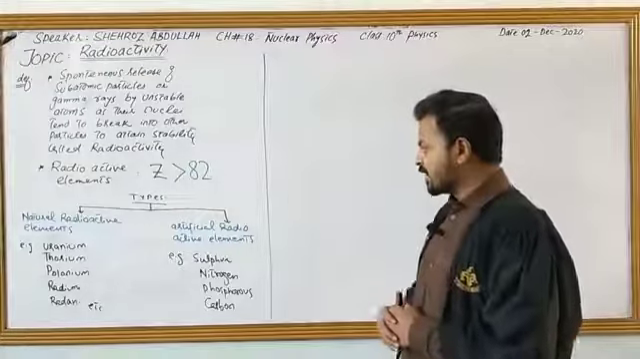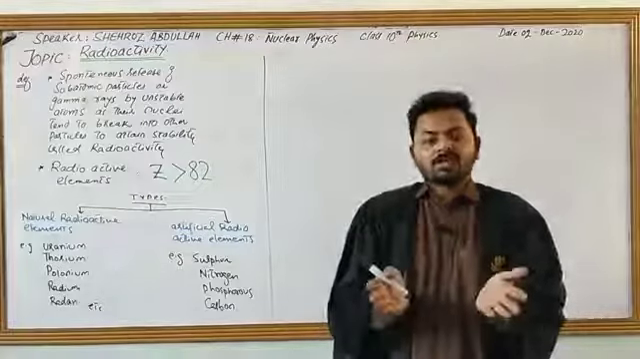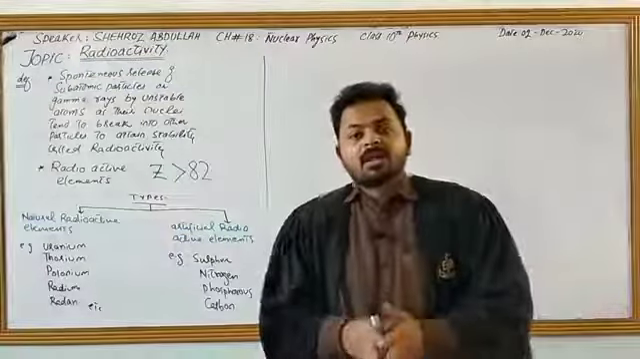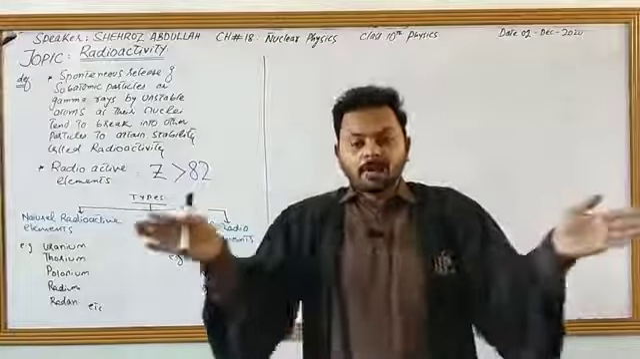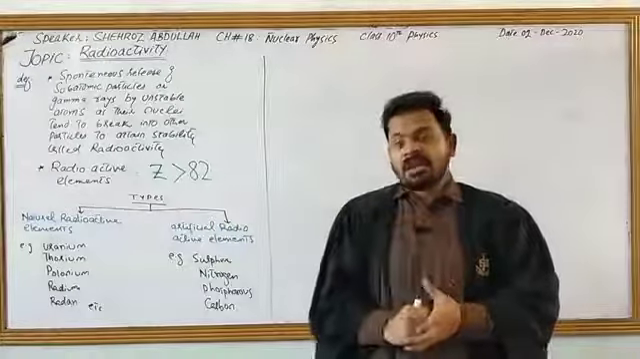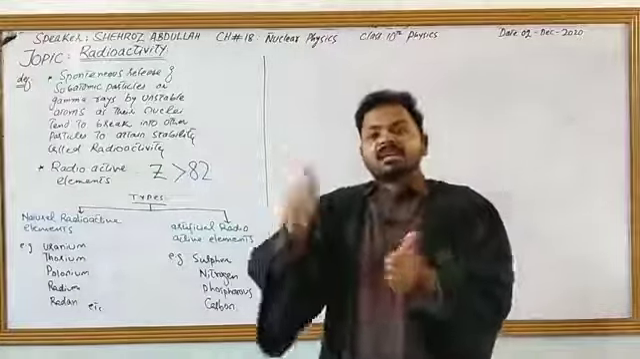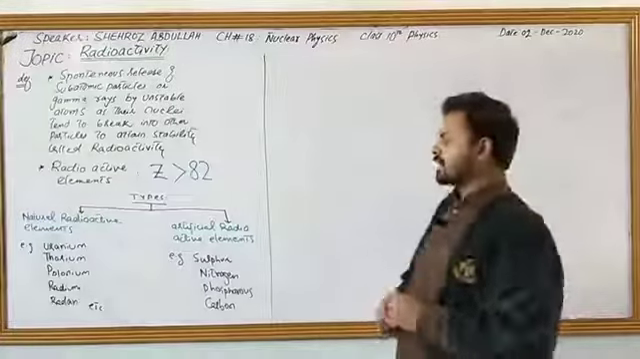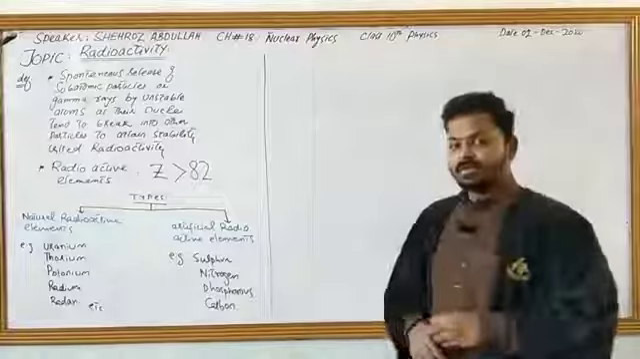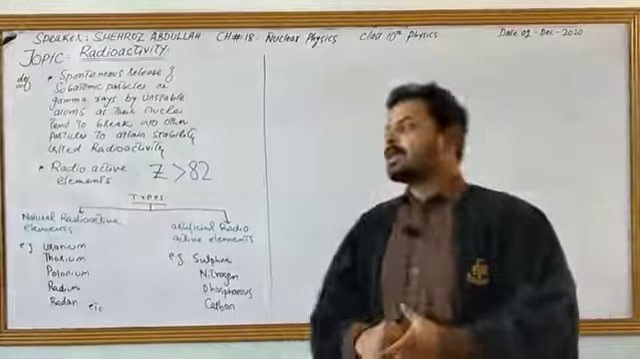And what are artificial radioactive elements? Artificial radioactive elements are those elements which are not radioactive, but we make them radioactive by making them unstable, by shining energy on them, by giving temperature to them, by providing some external source of energy. When they become unstable, they automatically release some energy to get stability. So those elements are called artificial radioactive elements. For example, sulfur, nitrogen, phosphorus, carbon, and a lot more.